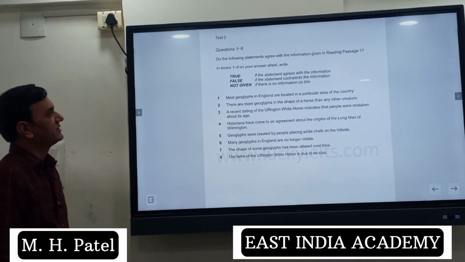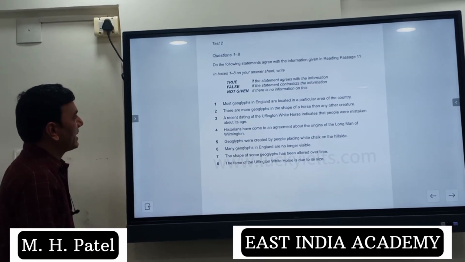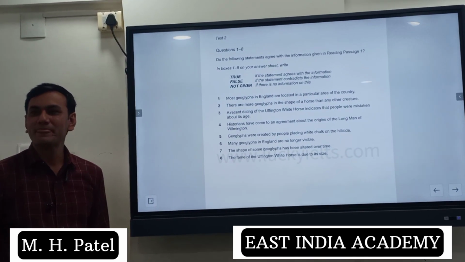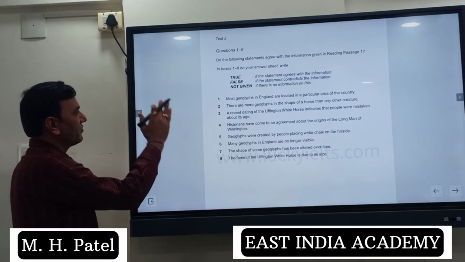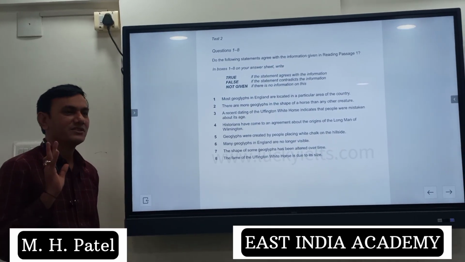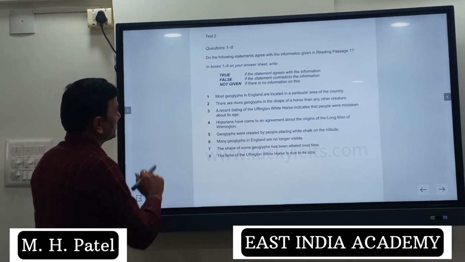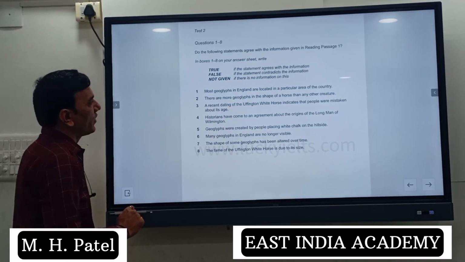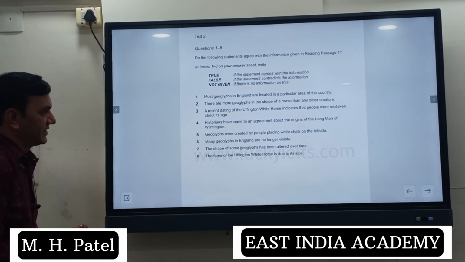So question number 1, which type of question is this? A or B? A type. That means question and answer are in sequence order. So first question: most geoglyphs in England are located in a particular area of the country.